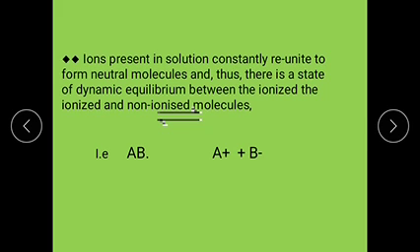This is AB in equilibrium with A plus and B minus.